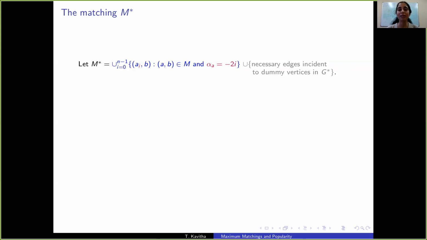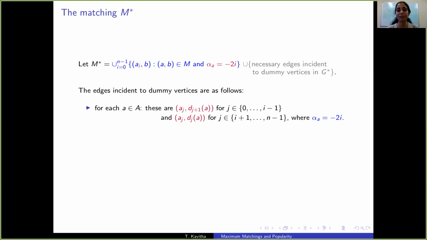So M star is a collection of all these edges A_i B, where i is coming from the alpha value of A. And we also need to add necessary edges incident to dummy vertices.